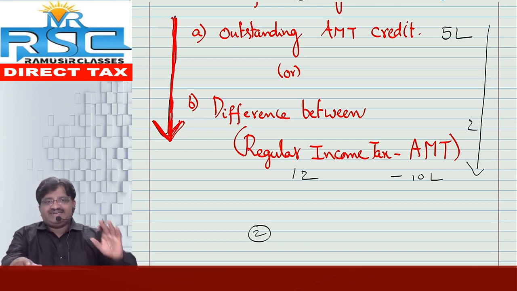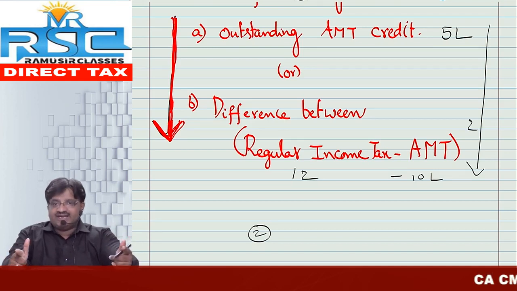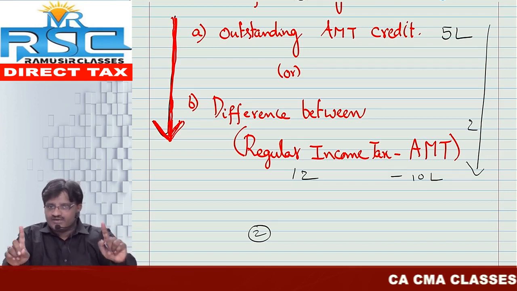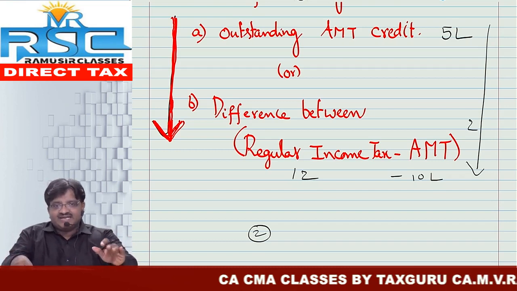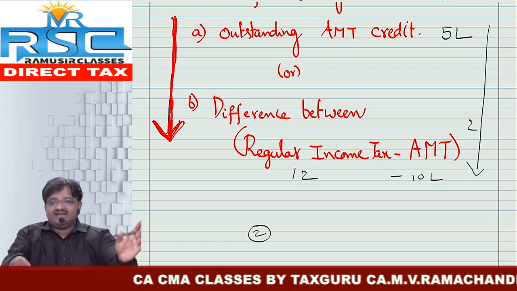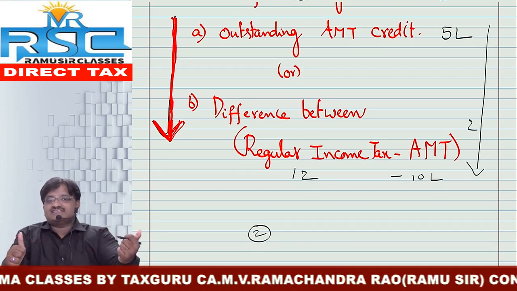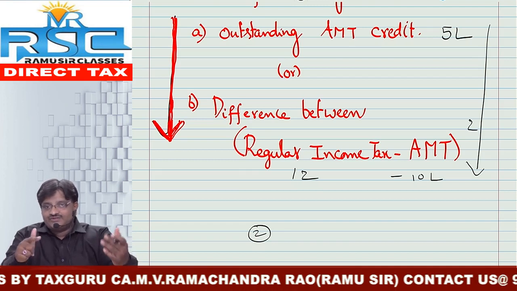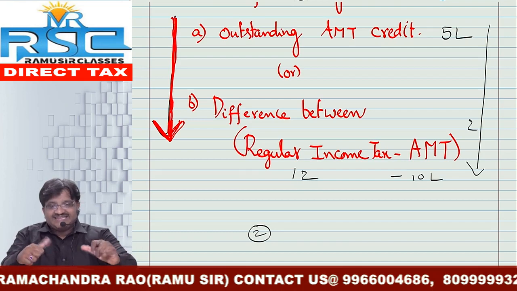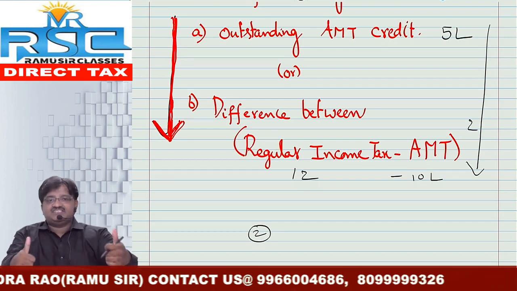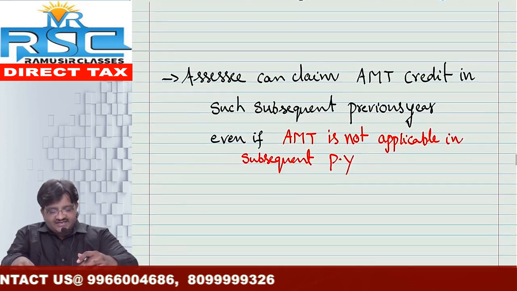So the indirect meaning is as follows, friends. We need to pay something extra whenever my AMT is more. But that will be allowed as credit, so it can be given in a subsequent period and you can pay less tax then. In the year in which your normal tax liability is greater than the AMT, that year this AMT credit can be adjusted. So this is the concept called AMT and AMT credit.